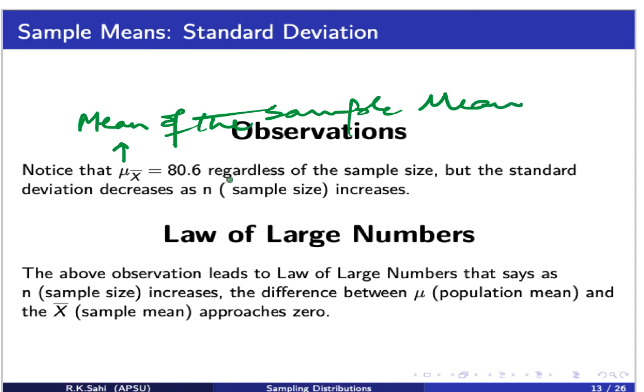This mean of the sample mean remains the same, and it is the same as the population mean regardless of the sample size. Whereas the standard deviation will decrease as the sample size increases. And that's where the law of large numbers comes into play. The law of large numbers says that as the sample size increases, the difference between the population mean and the sample mean approaches zero.